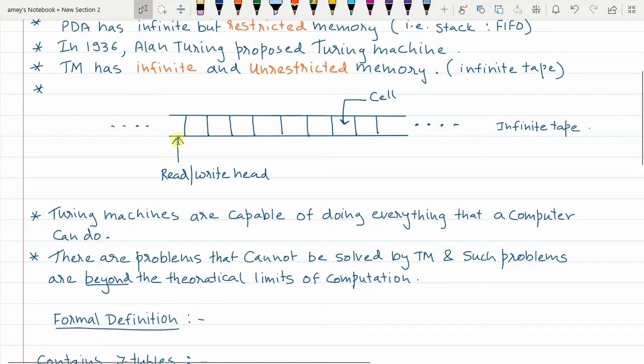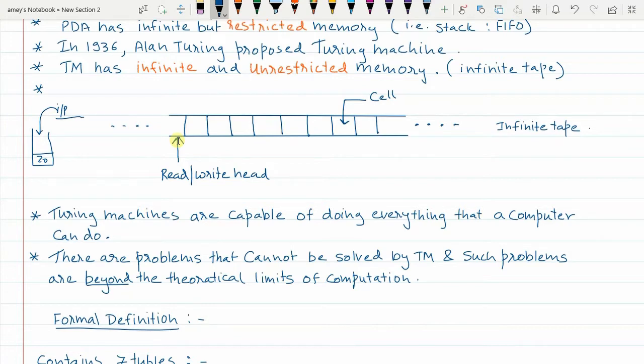Now we have seen your PDAs. What we used to do in PDA, the auxiliary memory was separate. So stack was the auxiliary memory in PDA, and the input string was separate. So then the input string was inserted into the auxiliary memory. This was what we used to do in PDA.